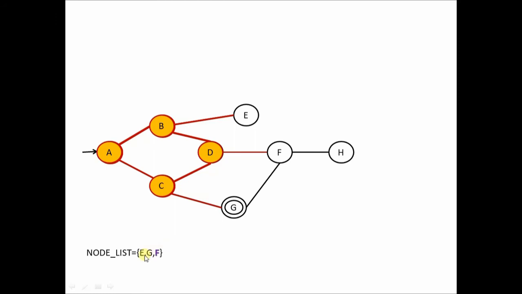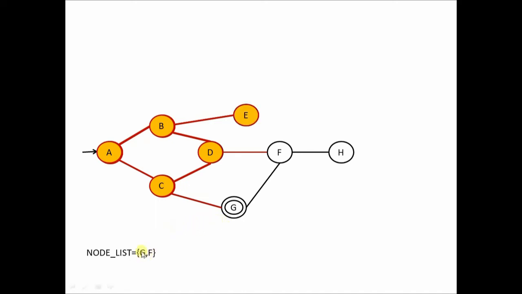Then E happens to be the next frontmost element. So again we check whether E is a goal node. E is not a goal node, so E is now further expanded. Note that E does not have any child nodes, so we can simply remove E from the node list and we need not add any other node in the node list because there are no children left for node E. So in the next step, we remove E out of the node list and keep the list as it is.